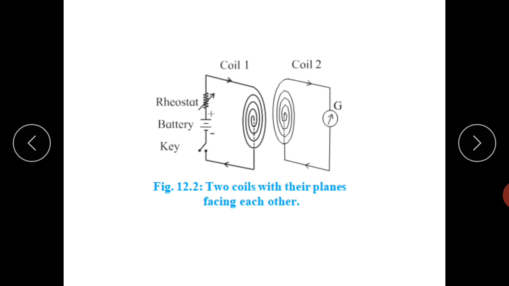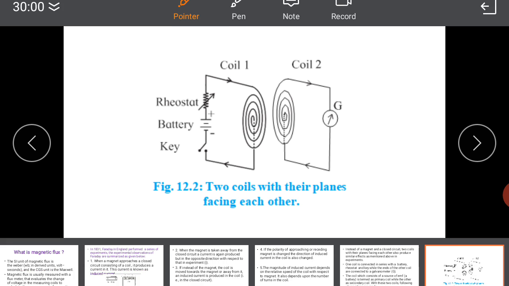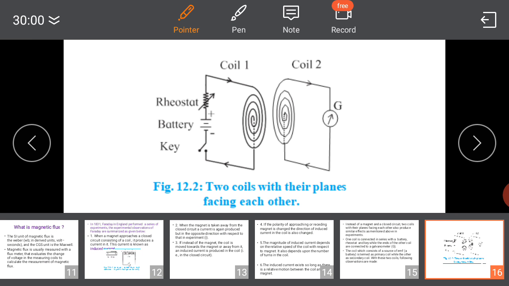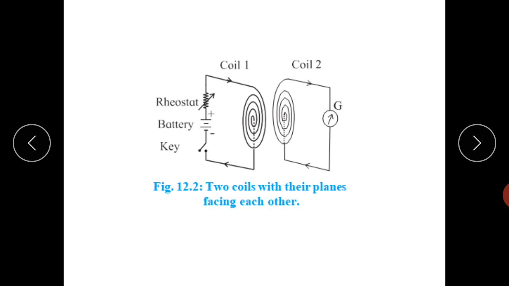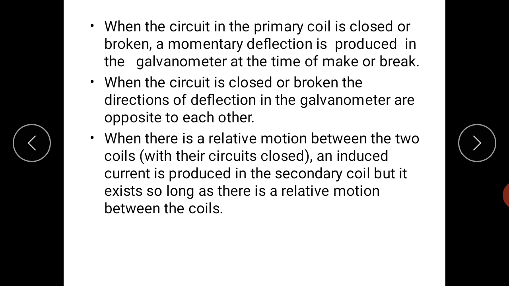Now suppose there are two coils we have considered. Suppose we have not used a magnet. Here we have used two coils, coil 1 and coil 2. When two coils are there with the planes facing, what will happen? Let's see. When the circuit in the primary coil is closed or broken, a momentary deflection is produced in the galvanometer at the time of make or break. When the circuit is closed or broken, the directions of deflection in the galvanometer are opposite to each other.